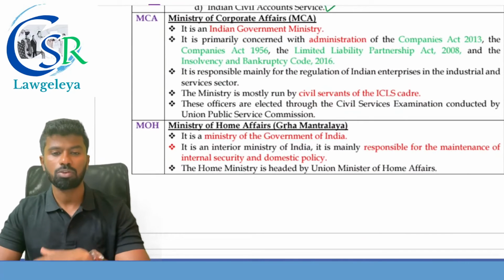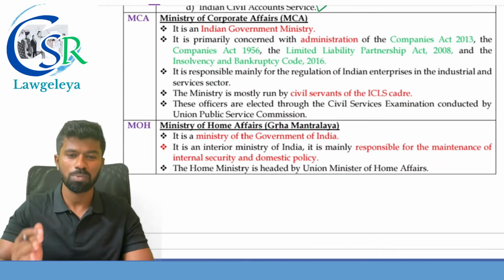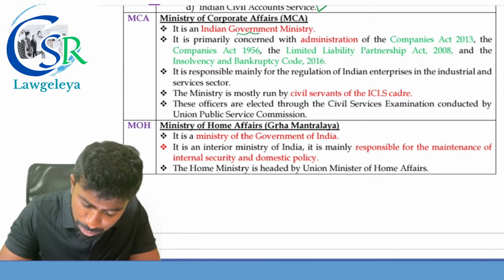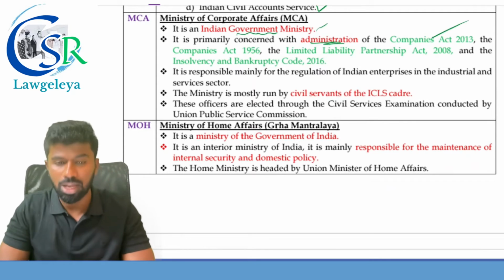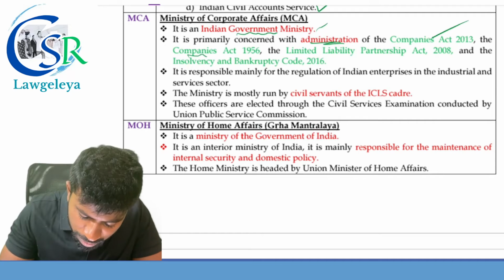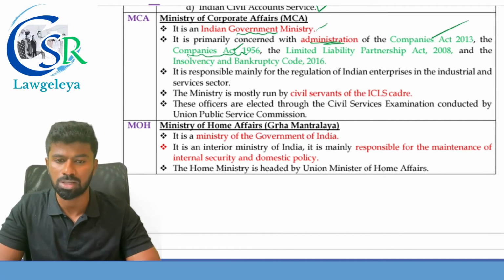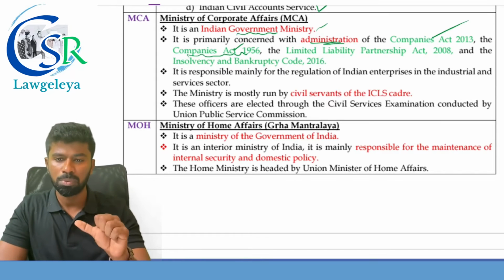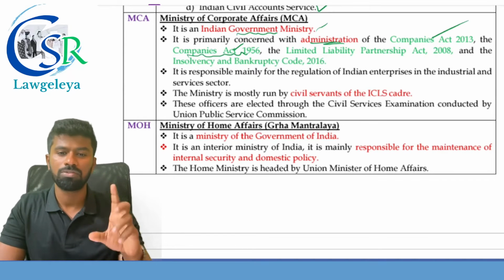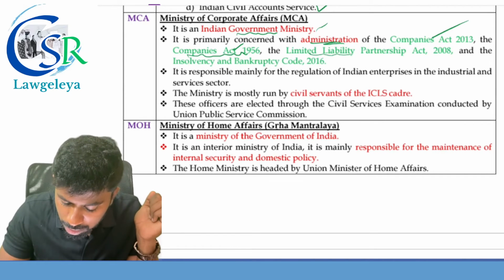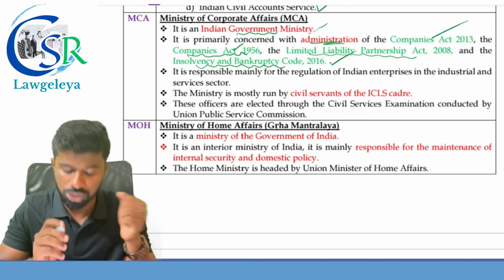Next one, Ministry of Corporate Affairs, MCA. It is an Indian government ministry. It is primarily concerned with what? Administration of Companies Act 2013, and Companies Act 1956. How come Companies Act 1956? With respect to producer companies, we are still supposed to follow the Companies Act 1956 itself. Next, Limited Liability Partnership Act 2008 and Insolvency and Bankruptcy Code 2016.